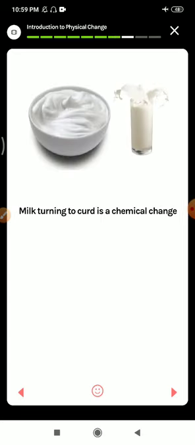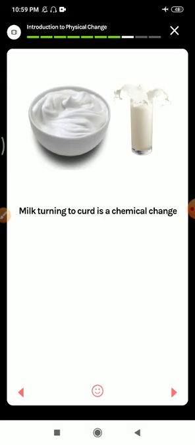Then chemical change. In chemical change, the chemical structure changes. So in a chemical change, the chemical structure converts into another situation or another form. Milk turning to curd is a chemical change.